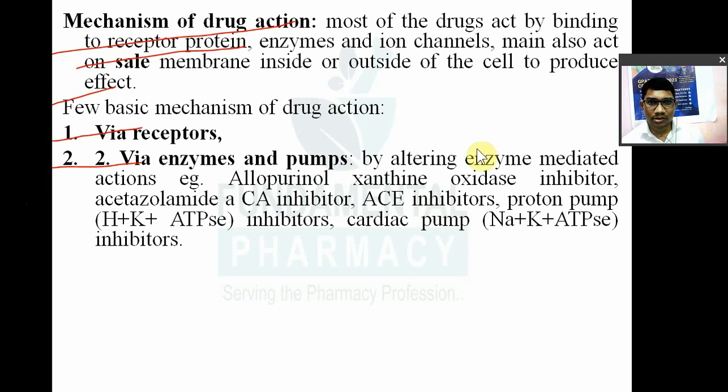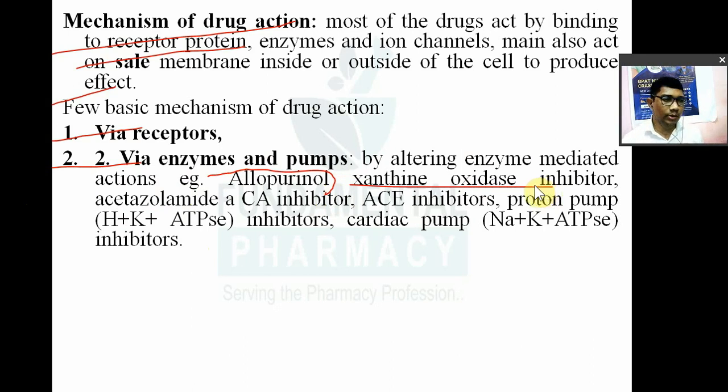For example, allopurinol. Here a drug is given, allopurinol. This drug is used in the treatment of gout. It is an inhibitor of xanthine oxidase, which is an enzyme. So it will inhibit xanthine oxidase and will prevent the synthesis of uric acid, which is increased in case of gout.